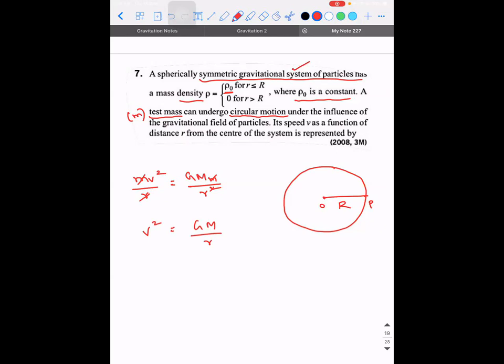Sir, can we write M as 4 by 3 pi r cube into rho naught? See, you could have written it as 4 by 3 pi r cube, provided it is a complete sphere. It's a good question. But here,